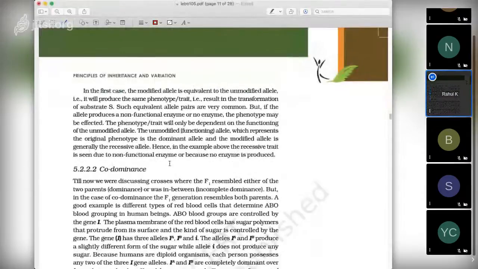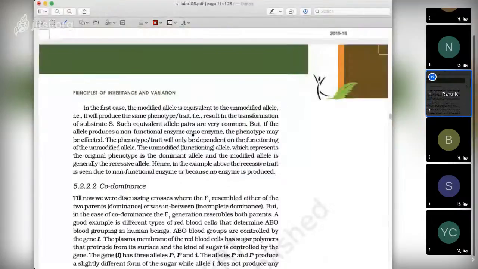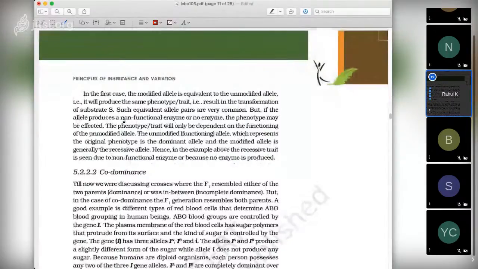So the modified allele, in case it is equivalent to the unmodified allele, will produce the same phenotype. Whether it is capital A or small a, it will give the same result in the transformation of substrate S. Such equivalent allele pairs are very common. Maybe there are differences, but they will give the same phenotypic expression. But if the allele produces a non-functional enzyme or no enzyme, the phenotype may be affected. The phenotypic trait will only be dependent on the functioning of the unmodified allele.